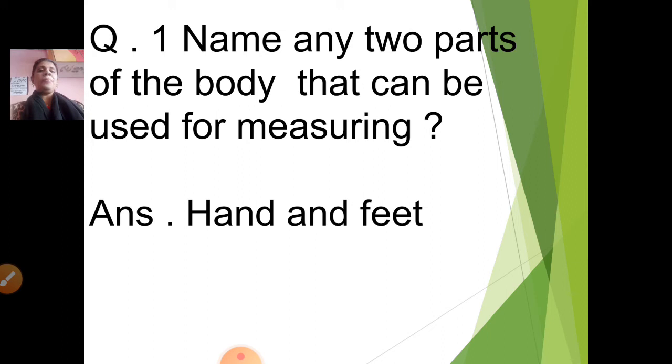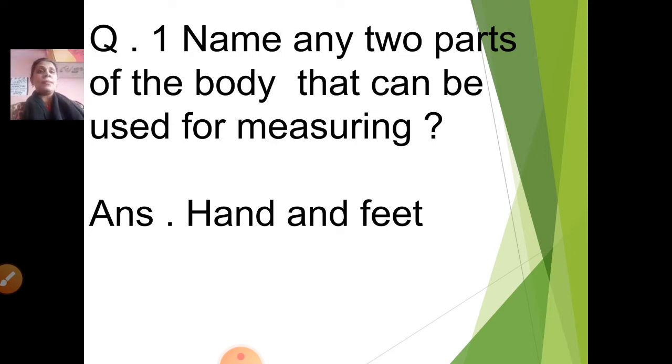Question number 1. Name any two parts of the body that can be used for measuring. Now, teacher has taught you this.